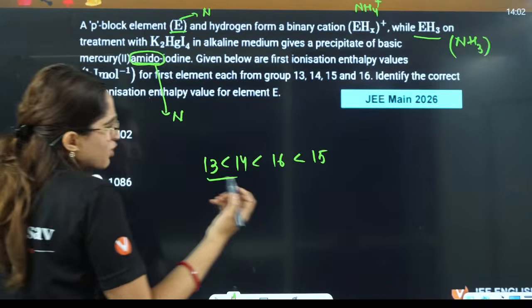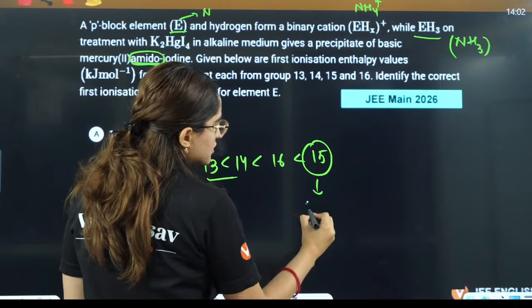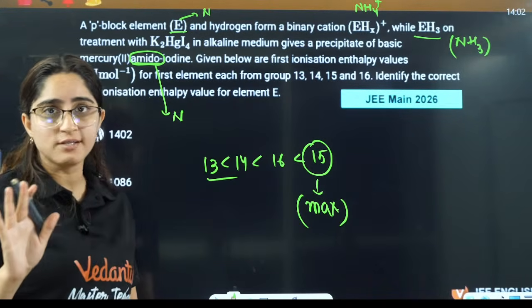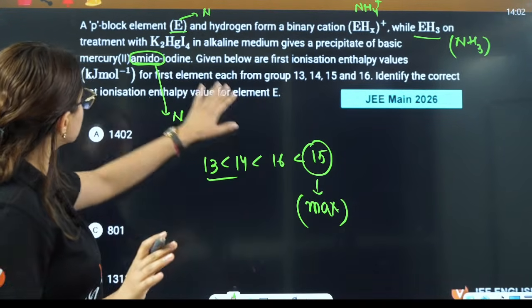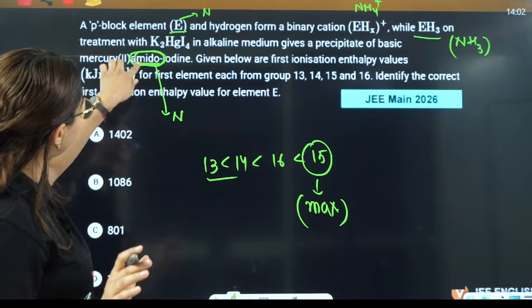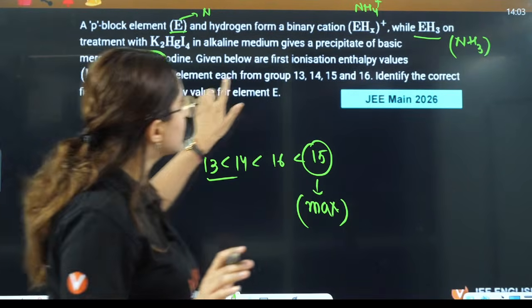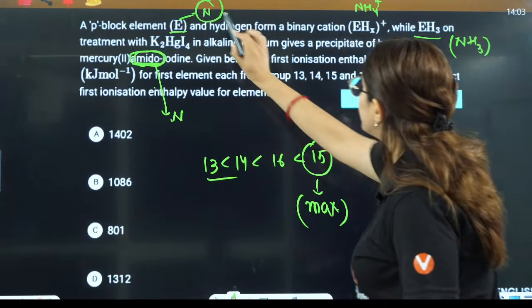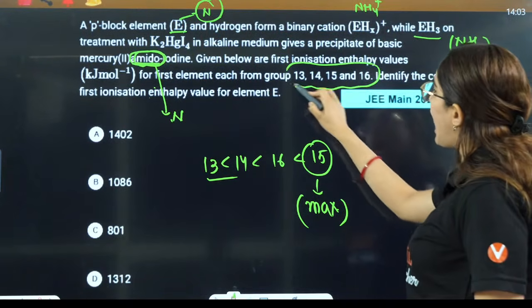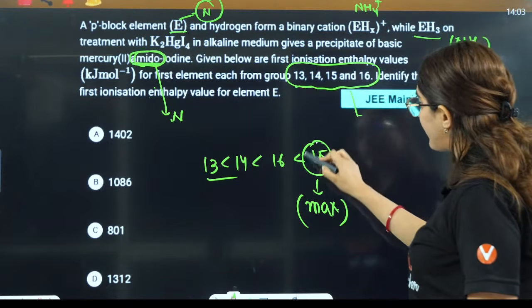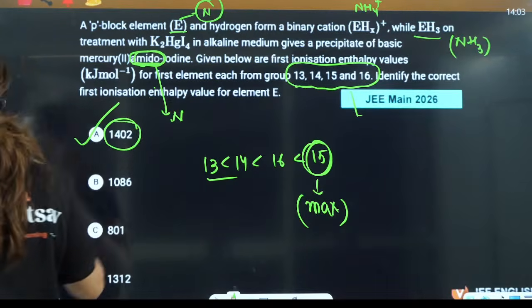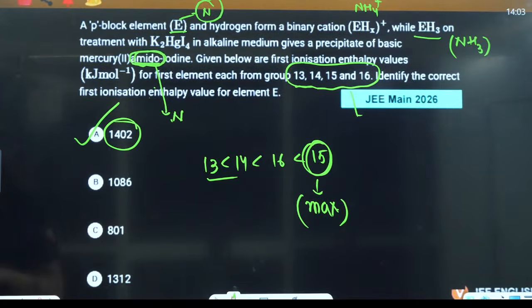Okay, so it was not a difficult question as such. You don't even need to know the full reactions and all, right? You just need to see this amido, that is a hint, that means it is nitrogen. That means they are talking about nitrogen here. Now they are saying identify the enthalpy of nitrogen. Out of these four, 15 has maximum enthalpy, so the answer will be the one which is maximum. This A is maximum. Okay, understood?